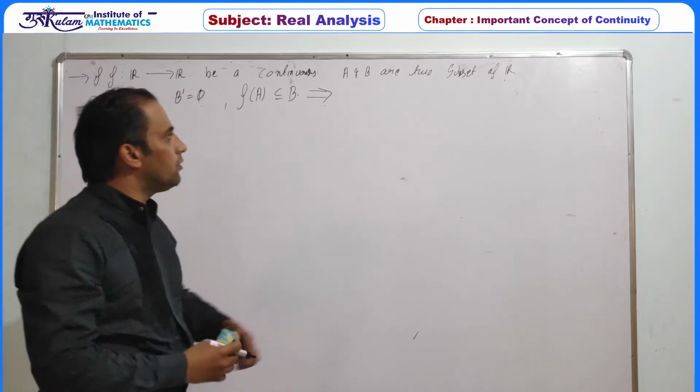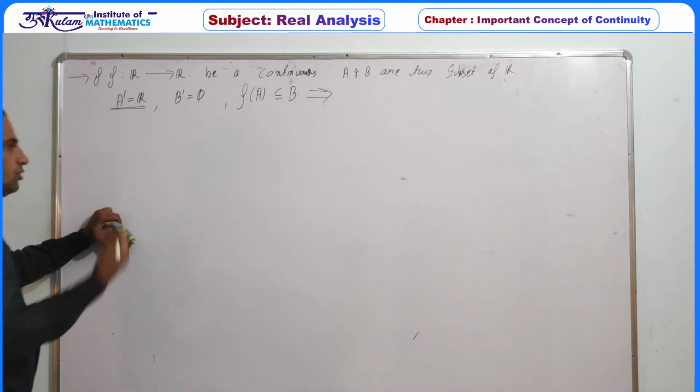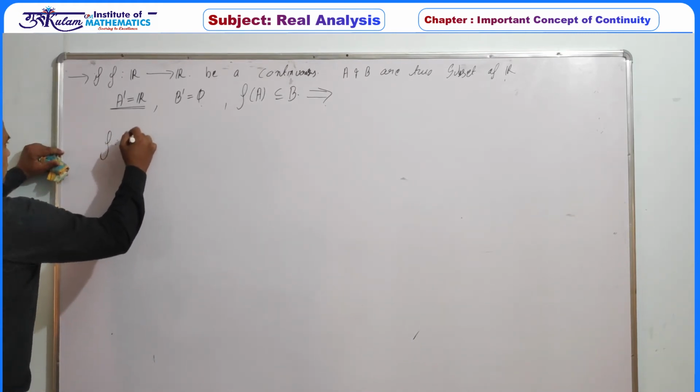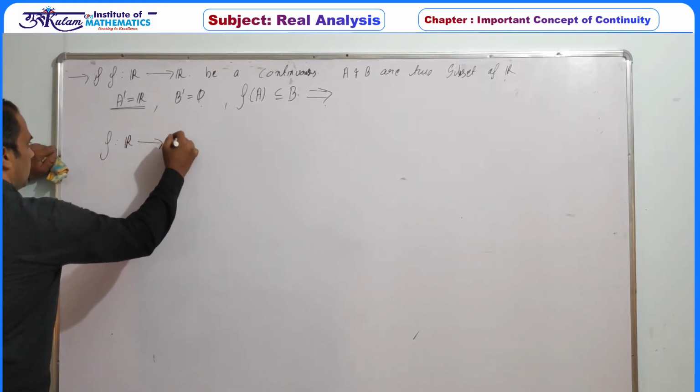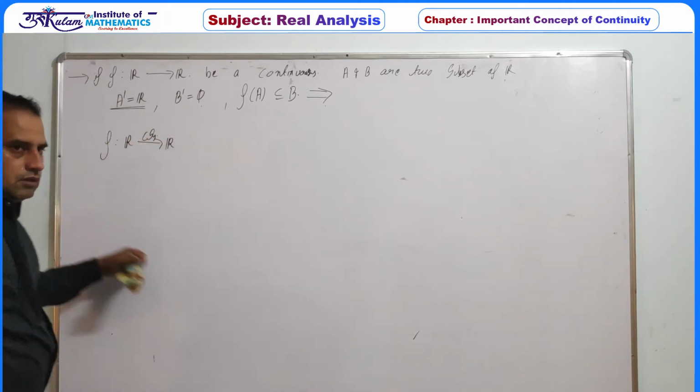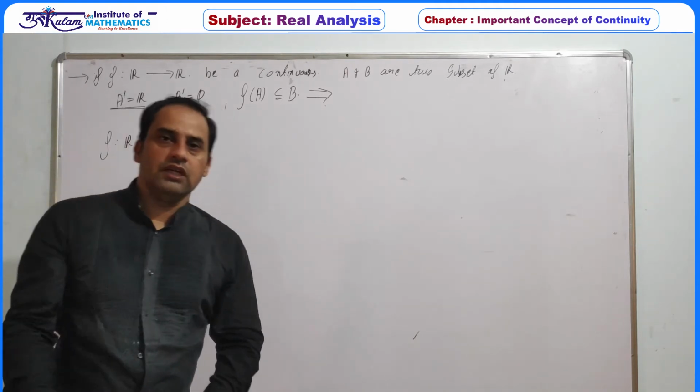So let's come to the conclusion. First, write down the given information. f is a function defined from R to R, and this function is continuous. Now, how to use the information?